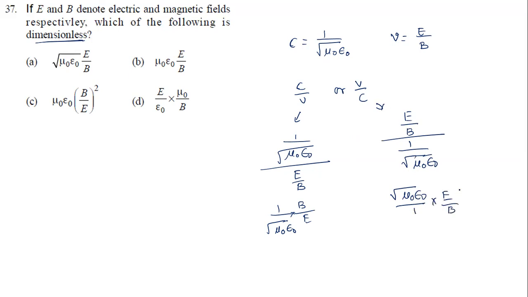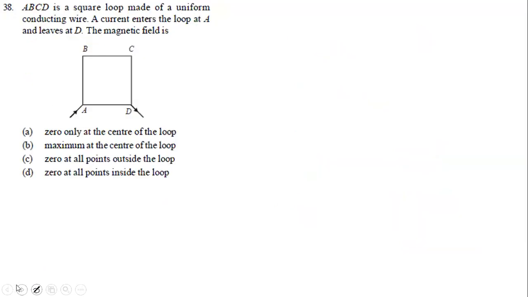So this option is there. Yes, this option is there. Where? First option. Denominator 1 is there, that's it. You can neglect that one. If anything is not there, it means it is 1. So I can write this as square root of mu naught epsilon naught E by B. That option is there. First option is the right answer. Anywhere you never get the remaining 3 options. Okay, that is question number 37.